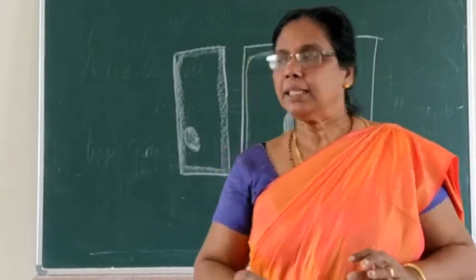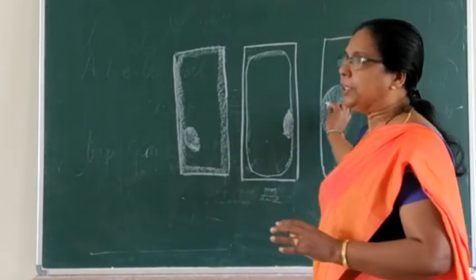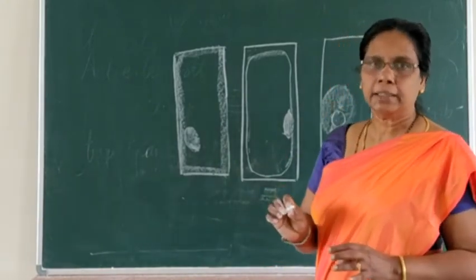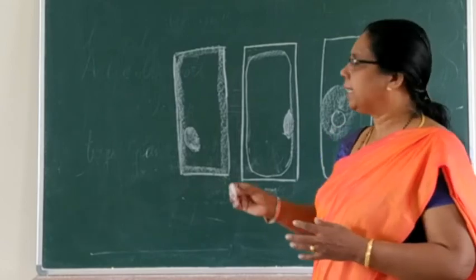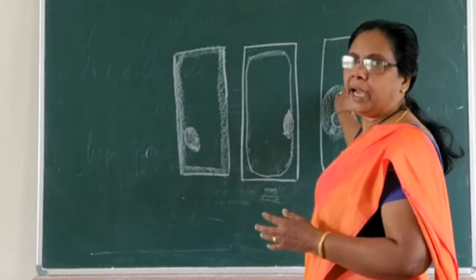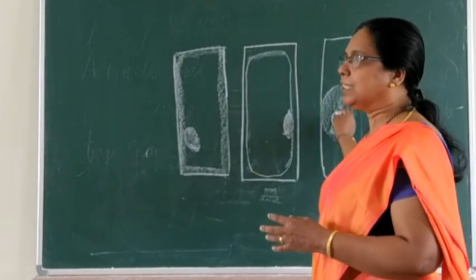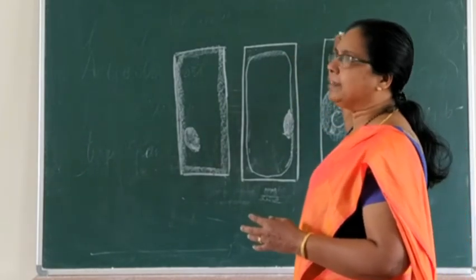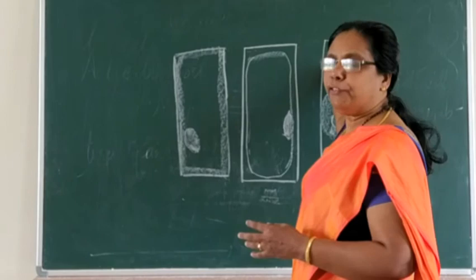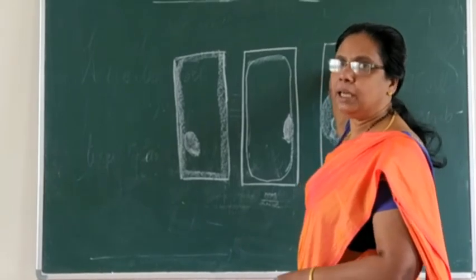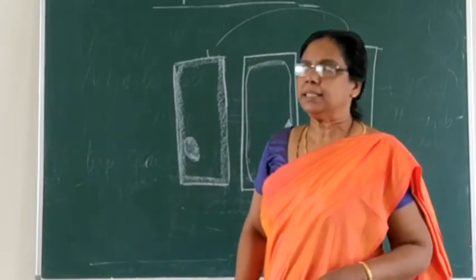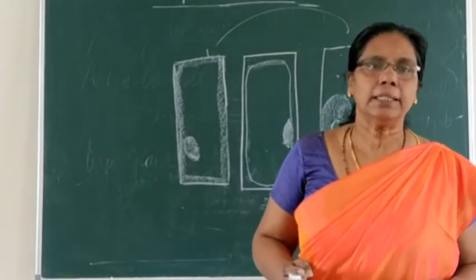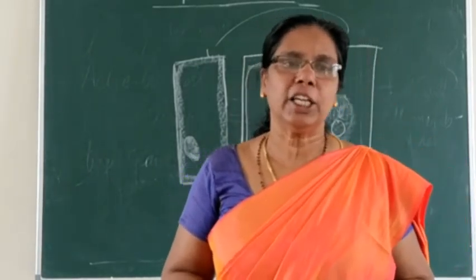And if the cell continues in the salt solution like this, within a short time the cell will die. So just before the cell dies, you take the same cell from the salt solution and put it again in fresh water. You can see the cell retains its shape.